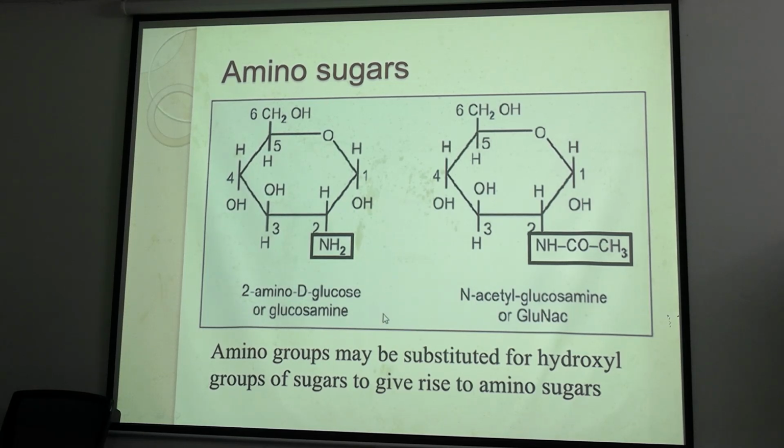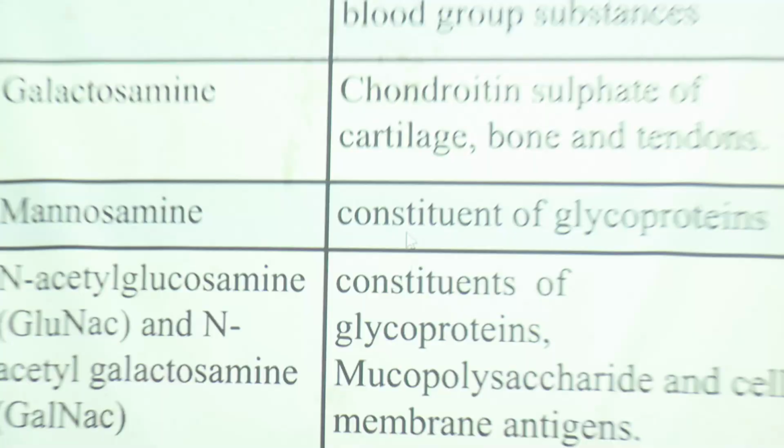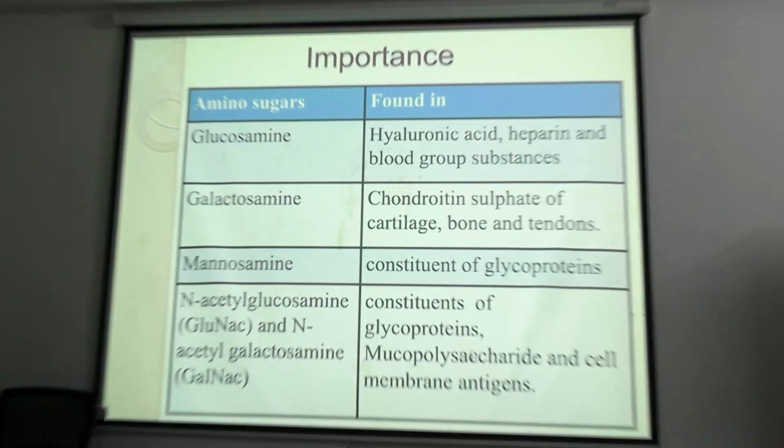It is a component of heteropolysaccharide. See, these are the amino sugars: glucosamine, galactosamine, mannosamine and N-acetyl glucosamine, N-acetyl galactosamine. All these amino sugars are important because they are constituents of heteropolysaccharide.